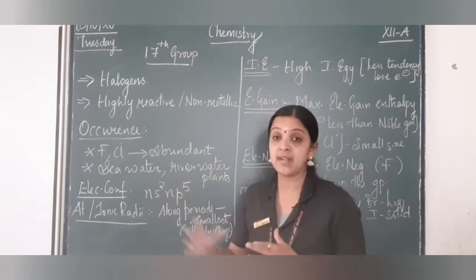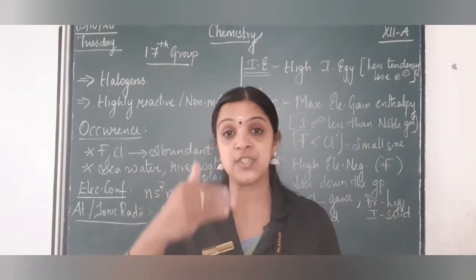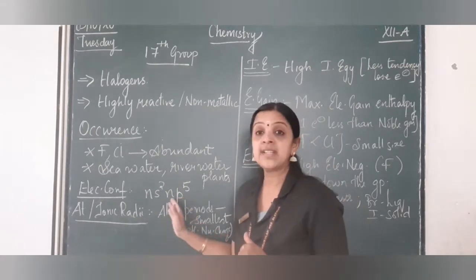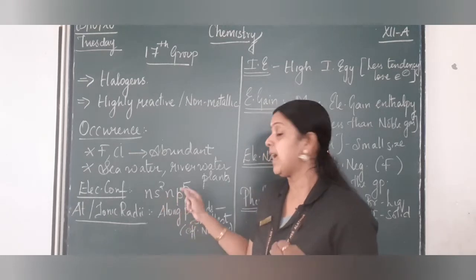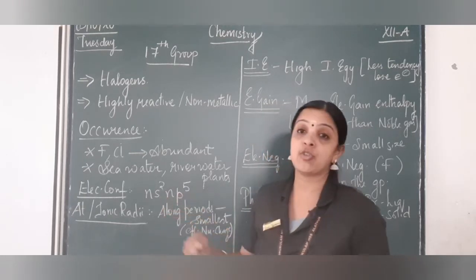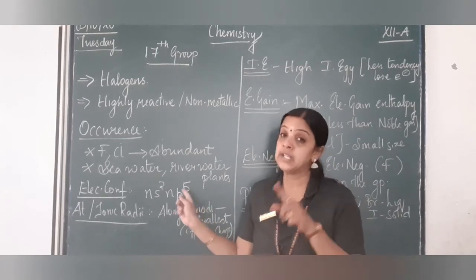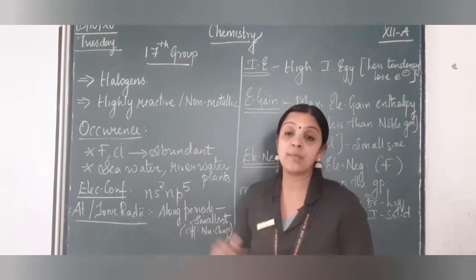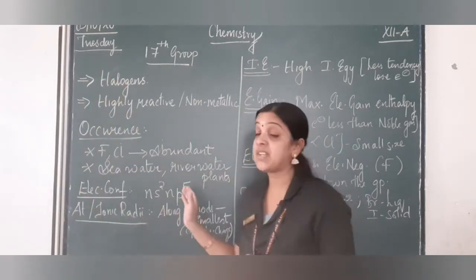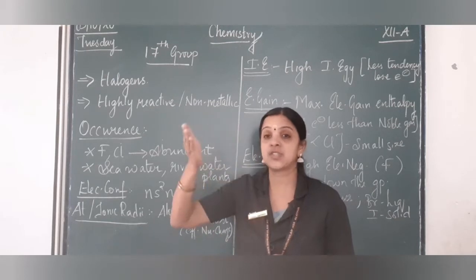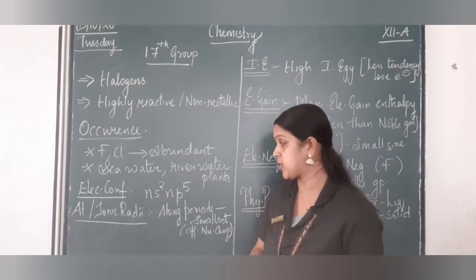When you come to the electronic configuration, the general trend is ns2 np5, that is, the s subshell completely filled and the p subshell with 5 electrons, because they need 1 electron more to attain the noble gas configuration, because we know the 18th group is noble gas and the 17th group is halogens. So they need only 1 electron to become an octet configuration.